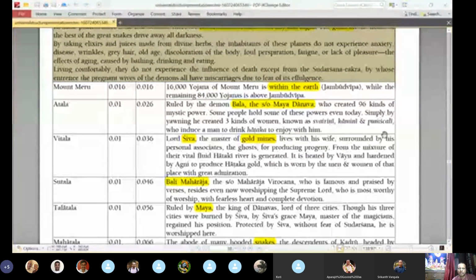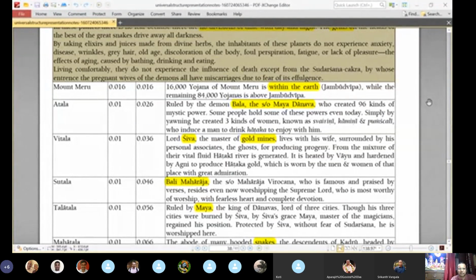Then below Atala is Vitala. It is mentioned that Lord Shiva is there. We saw that Lord Shiva is in various places, right? So here also Lord Shiva is the presiding deity. The master of gold mines lives with his wife, surrounded by his personal associates, the ghosts, for producing progeny. From the mixture of their vital fluid, the Hataki river is generated. It is heated by Vayu and hardened by Agni to produce Hataka gold, which is worn by the men and women of that place with great admiration. These are all mind-boggling, right? We don't have any idea. It is told that there is so much gold in this planet. That is how it is mentioned.